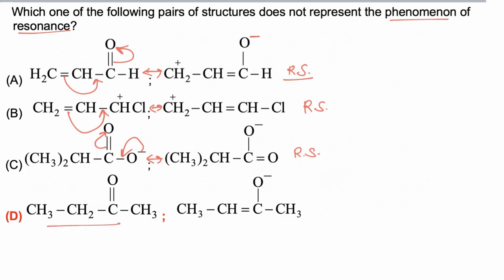While if we take these two molecules, they have different molecular formulas. This molecule has one hydrogen less, while in resonating structures all the atoms must be the same. So the correct answer is D. These two molecules are not resonating structures of each other.